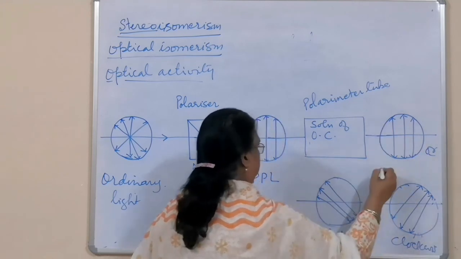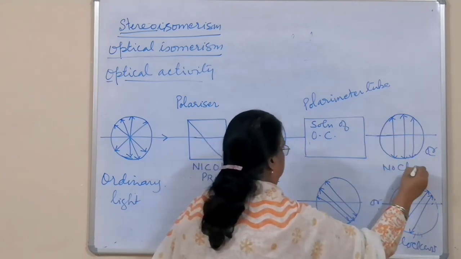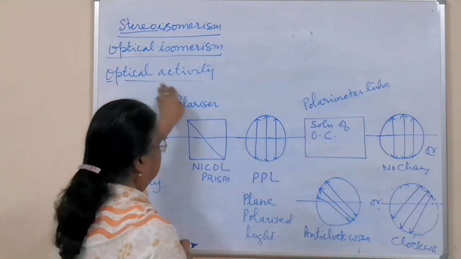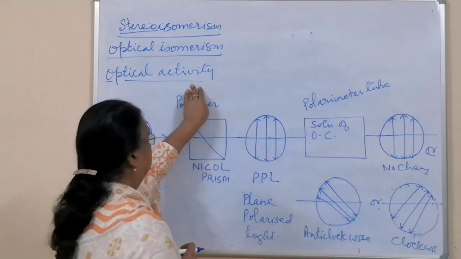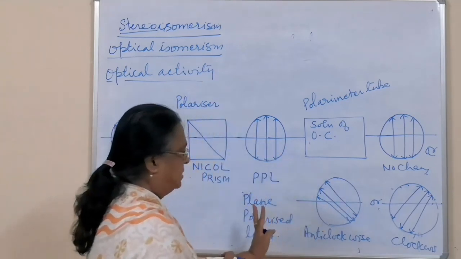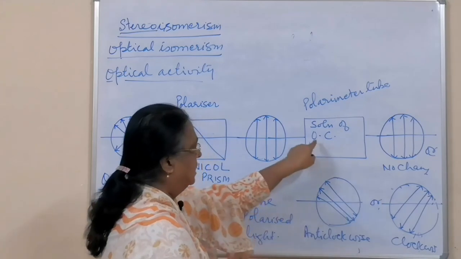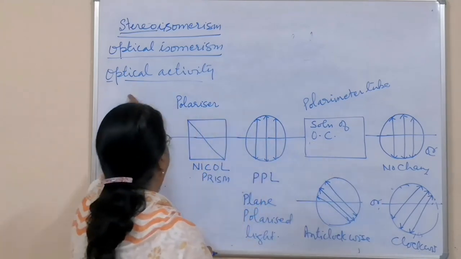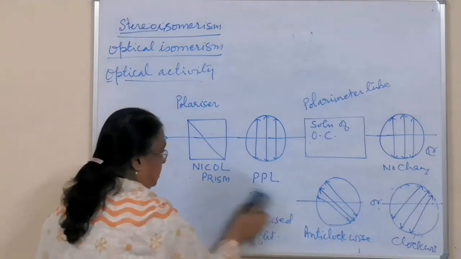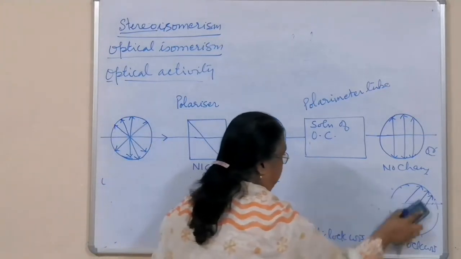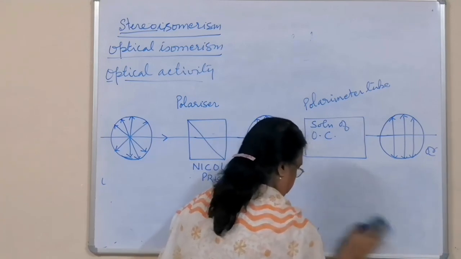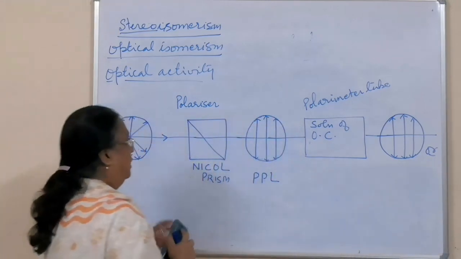If there is no rotation, no change, then the substance filled here is not optically active. And if it is rotated either clockwise or anti-clockwise, then the substance filled here is optically active. Now, how is this measured? If it is clockwise or anti-clockwise, then how it is measured, that we will see.